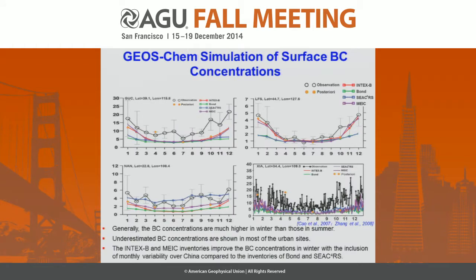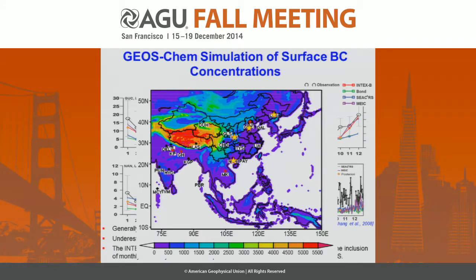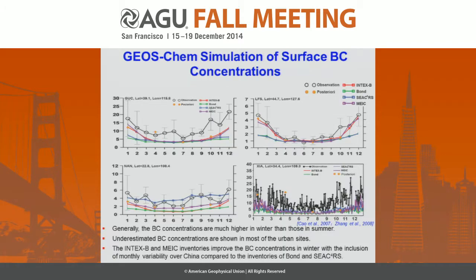Here, I would like to show the model performance with the above 4 different emission inventories in simulating black carbon. These are the 4 sites marked with stars over Eastern China. Except for this site, which is a rural site, the other 3 sites are urban sites. The black line is the observation, where we can see that black carbon is underestimated at these urban sites with all 4 emission inventories. Well, at the rural site, with the MEIC and INDEX-B emission inventories, which include the monthly variation, the model can capture this monthly variation very well.